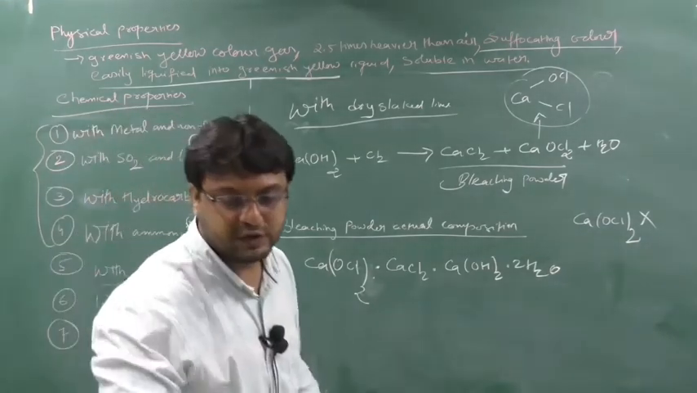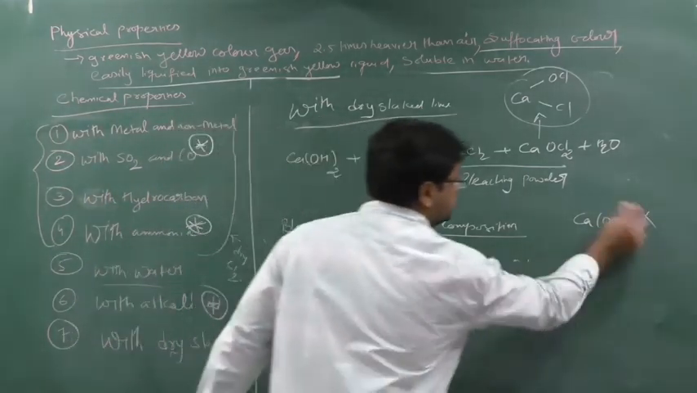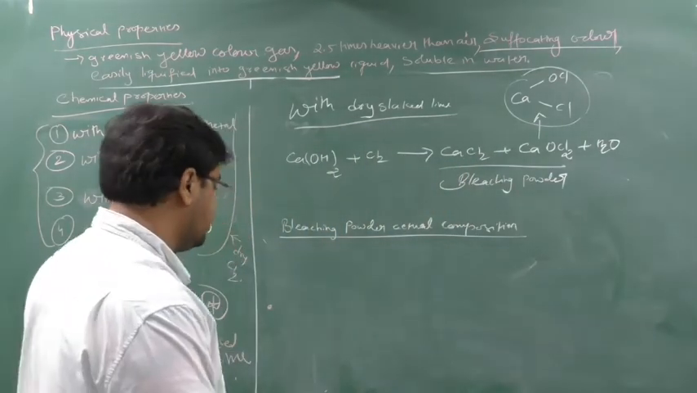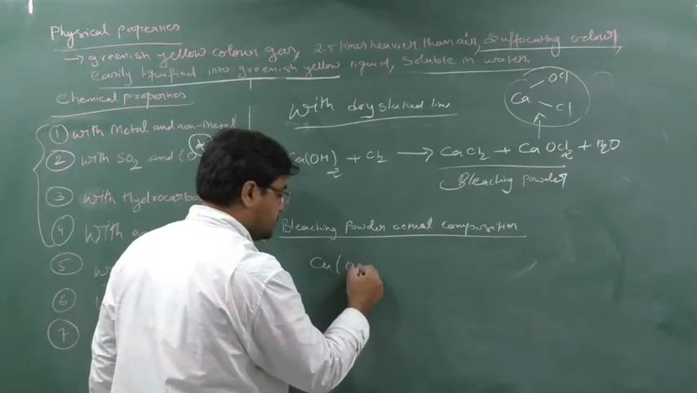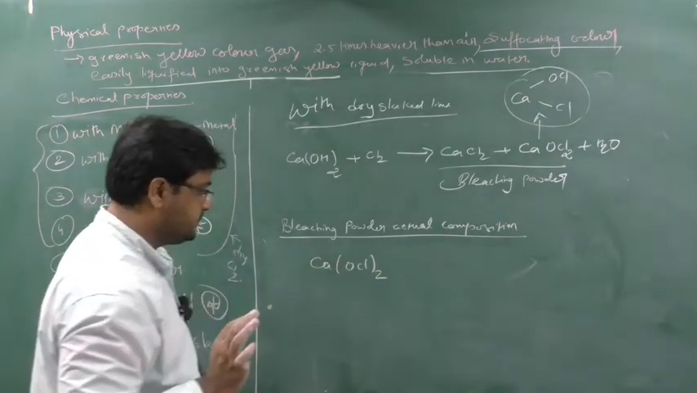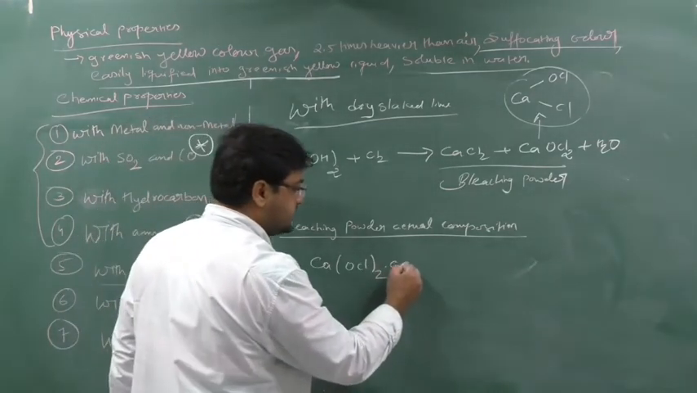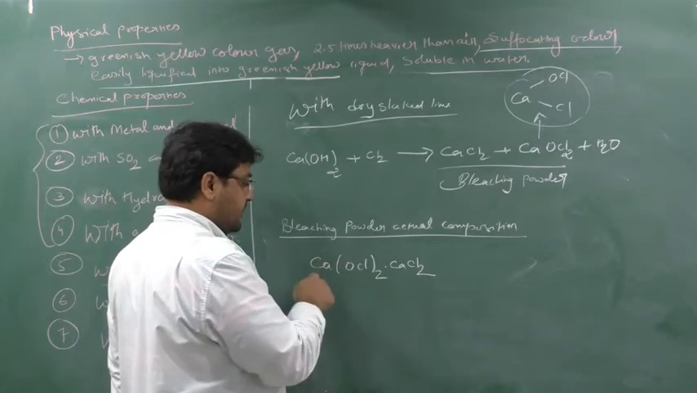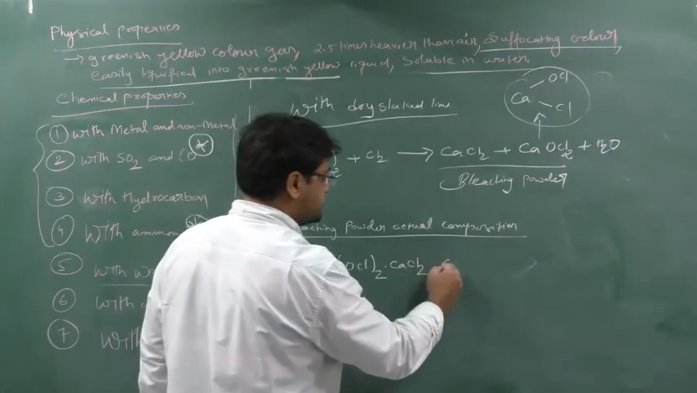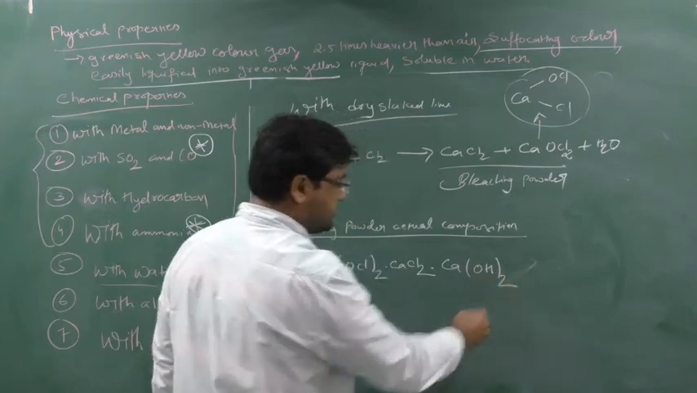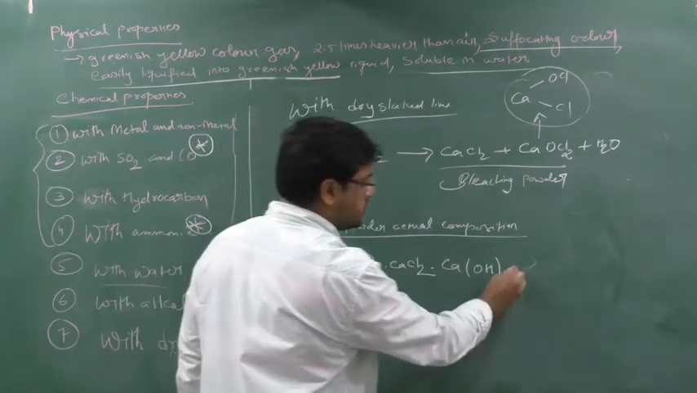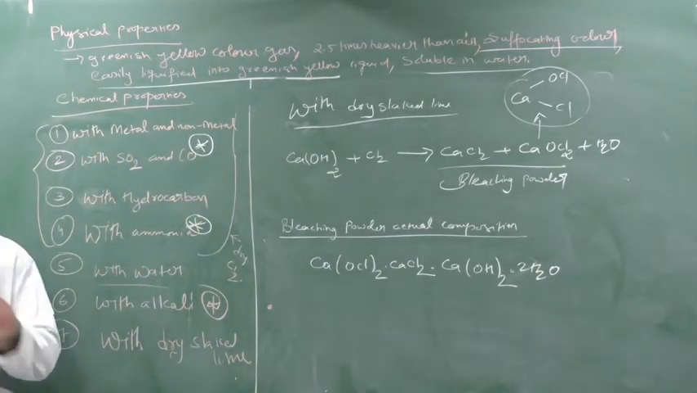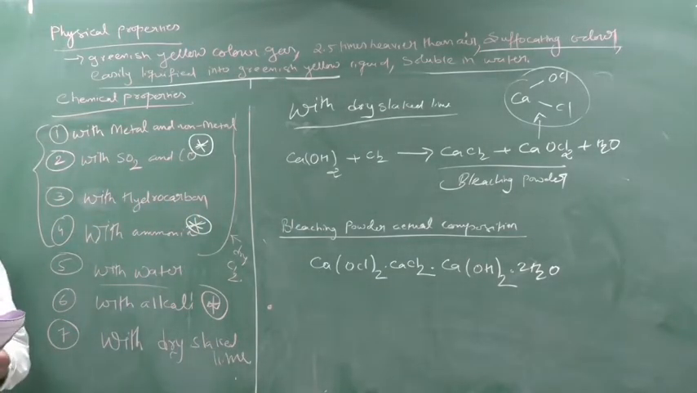So how to remember? See this formula. Once more I will write down the formula. Sorry, see the bleaching powder formula once more. Ca(OCl)2. Remember this. Understood? Then you write down CaCl2. Then you copy paste. But how to copy paste? Instead of Cl, write H. So Ca(OH)2. Now here how many hydrogens are there? 2 hydrogens. So 2H2O. This is the actual composition of bleaching powder. Please remember, it's very important. It will be asked in the exam. Clear?